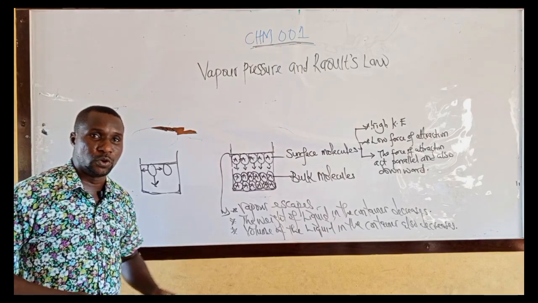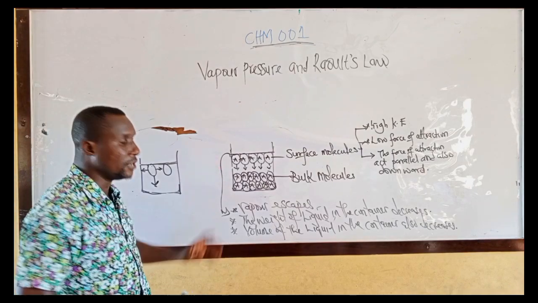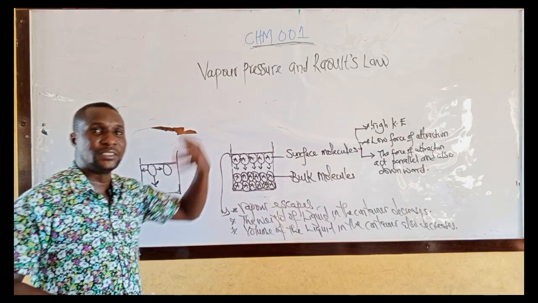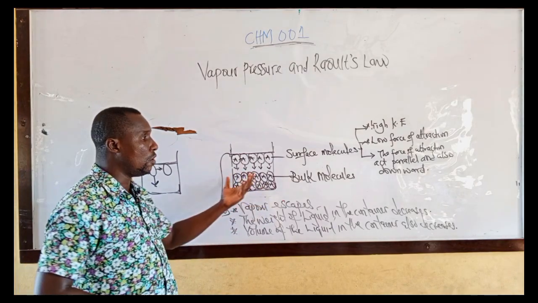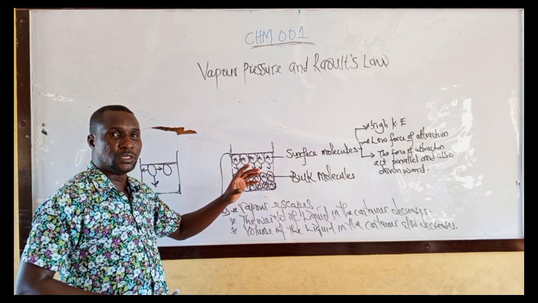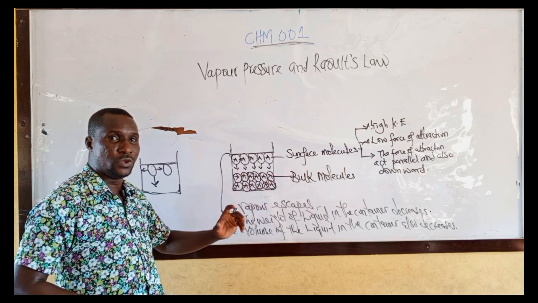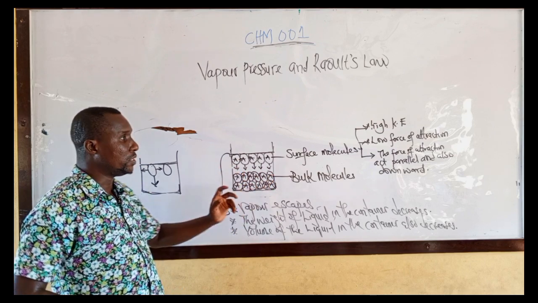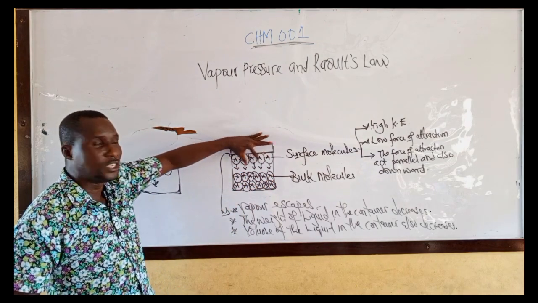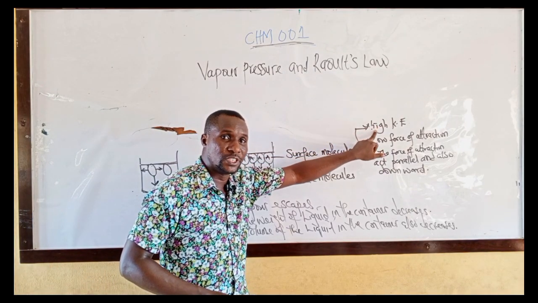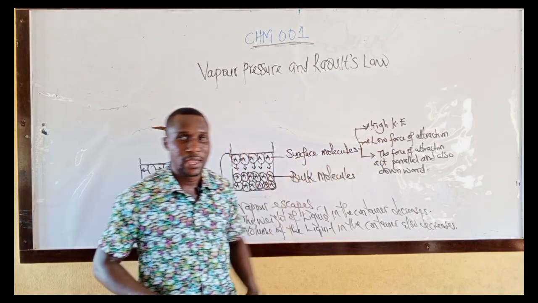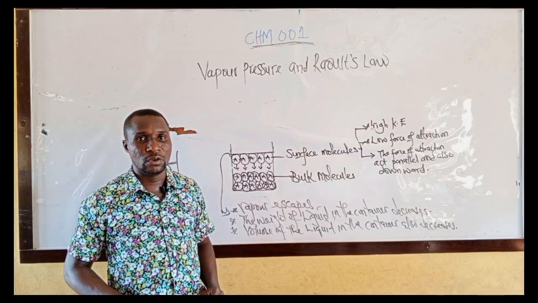Due to what? Evaporation. Due to the fact that what? Vapor has escaped into what? Atmosphere. Why does evaporation occur on the surface of a volatile liquid in an open container? Because the surface molecules possess high kinetic energy. Please take note of that.